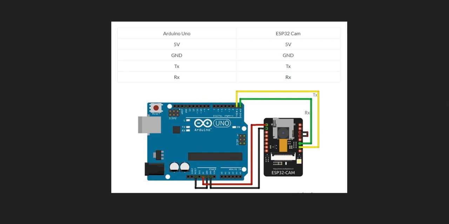Now this is the circuit diagram of this project, which is simple in comparison to other circuit diagrams. The connection will be done as shown in the diagram. Here I have used Fritzing tool to make the circuit diagram of the project. You can see the Arduino 5V has been connected to the ESP32 camera 5V, the ground pin has been connected to ground of the ESP32, and the TX pin and RX pin are connected to the TX and RX of the ESP32 cam respectively.